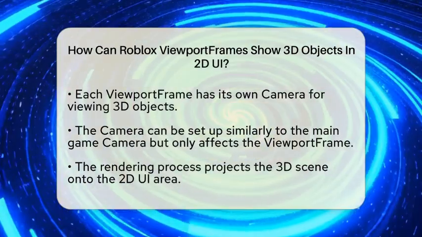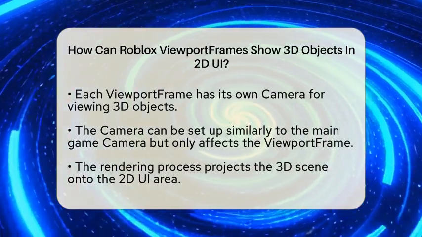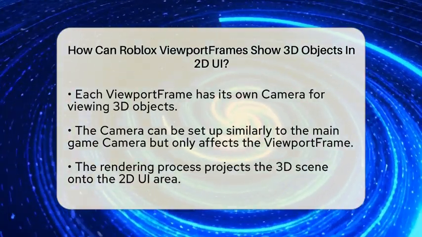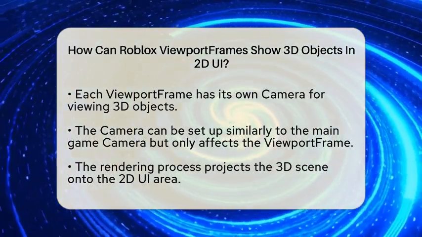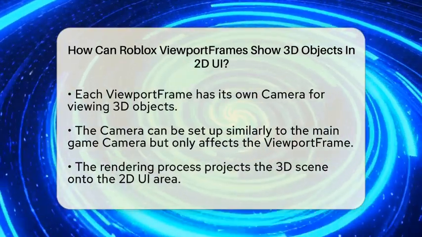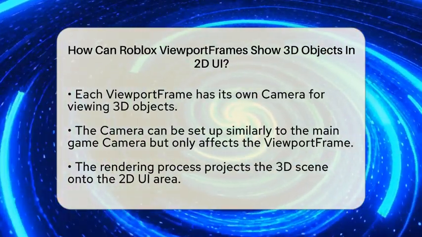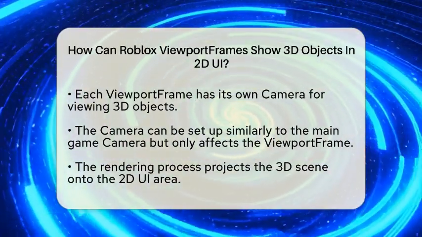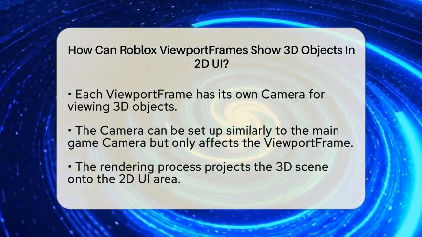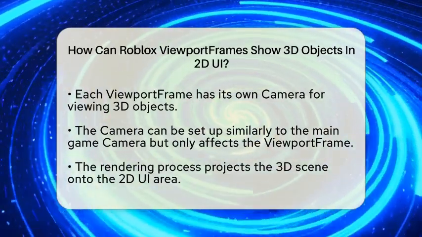Now let's talk about how the rendering happens. The viewport frame takes the 3D scene and projects it onto its rectangular area in the user interface. This means that while the objects are three-dimensional, they appear as images within the flat UI. Thanks to the camera, these objects maintain depth and perspective, making them look realistic.